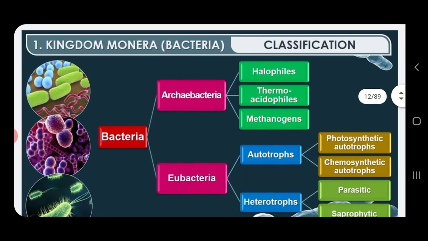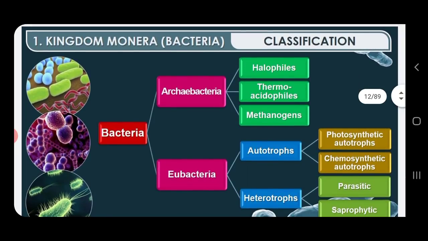You have also seen the classification of bacteria, mainly divided into two types, archaebacteria and eubacteria. Archaebacteria are divided into methanogens, halophiles, and thermoacidophiles. Eubacteria can be divided into autotrophs and heterotrophs. Autotrophs are photosynthetic and chemosynthetic, and heterotrophs are parasitic and saprophytic. Till here you have seen in the last class.